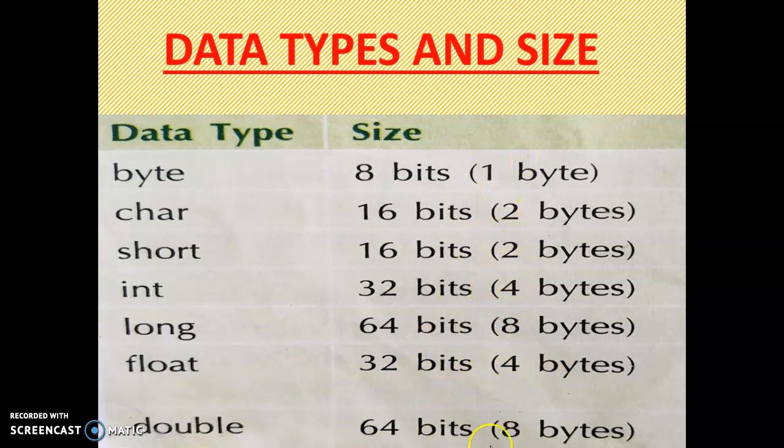You have to memorize this chart, nothing else to do. Very easily you can memorize: byte 1 byte, char 2, short 2. Char and short are the same, 2 bytes, int 4, long 8, float 4. So int and float again are the same, and long and double again are the same, 8 bytes. So you have to memorize it easily.